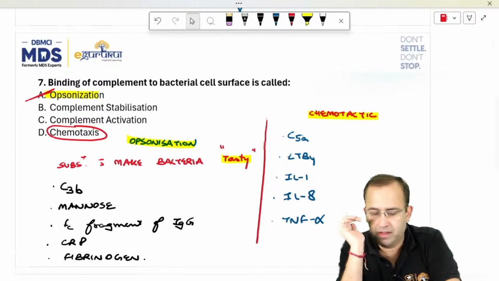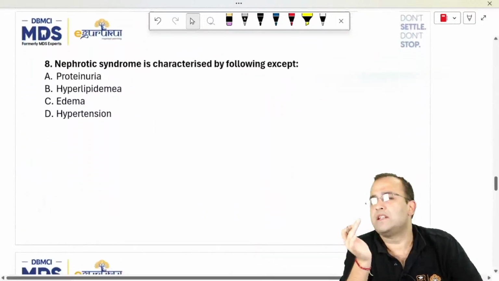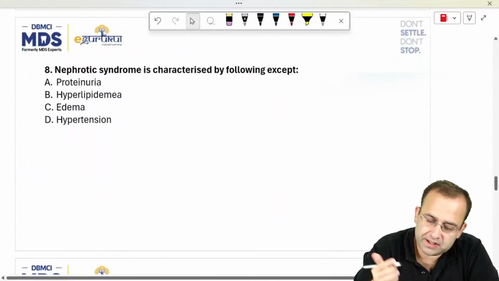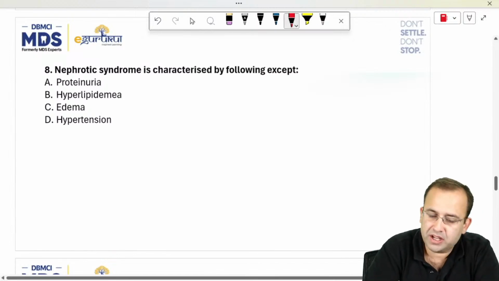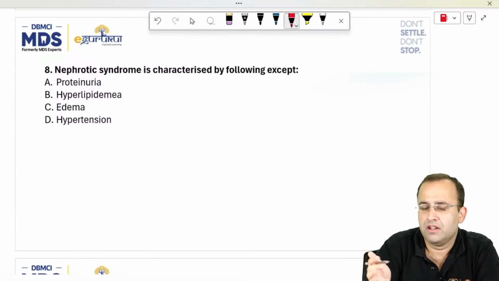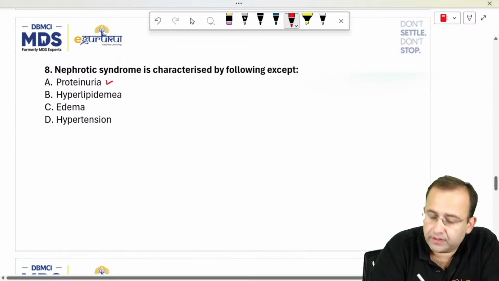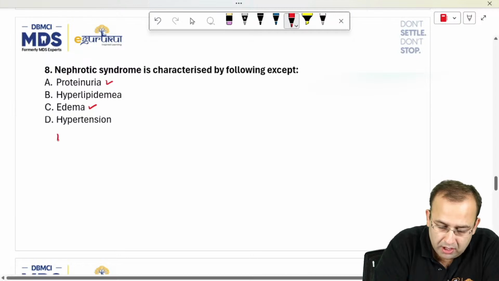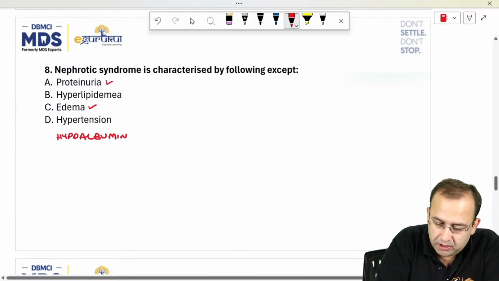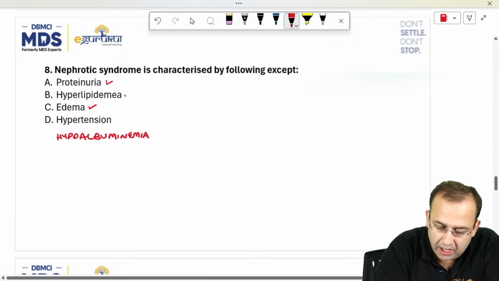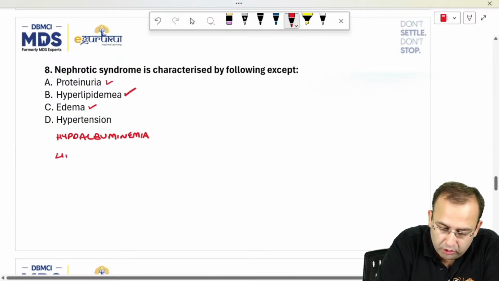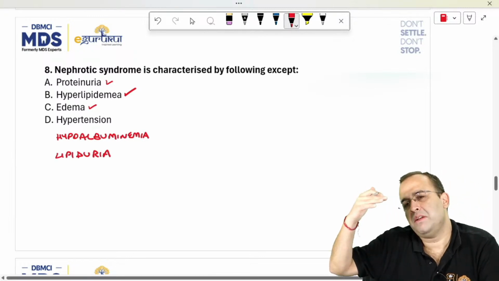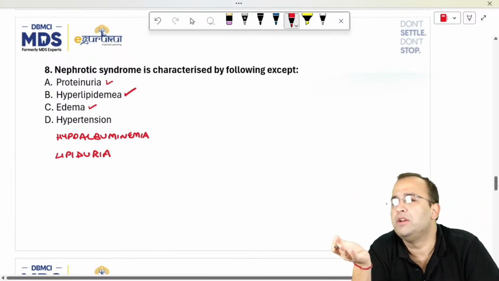Next question. Nephrotic syndrome. We can divide renal diseases into two types, nephrotic versus nephritic. Nephrotic: massive proteinuria, in turn leading to edema, hypoalbuminemia, since albumin is the first protein to be lost, and hyperlipidemia, along with lipiduria. Lipids are increasing in blood, hyperlipidemia, so it comes in urine, lipiduria.